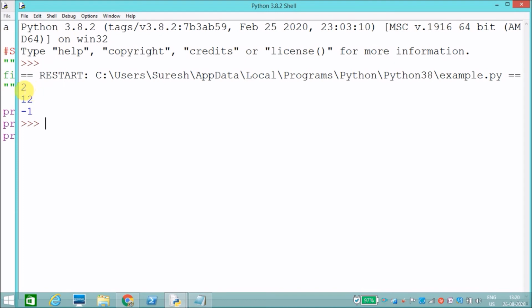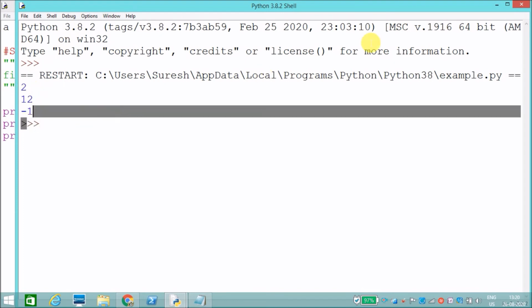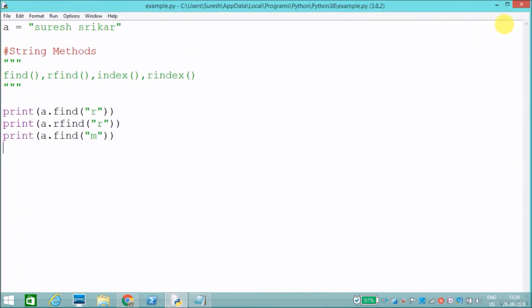See, 2 minus 1, 2 minus 1. Like that it will check. Now, same like that, I'll search rindex. I'll say rindex. Okay, we will see that now.